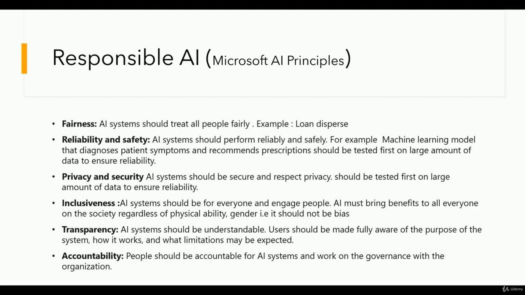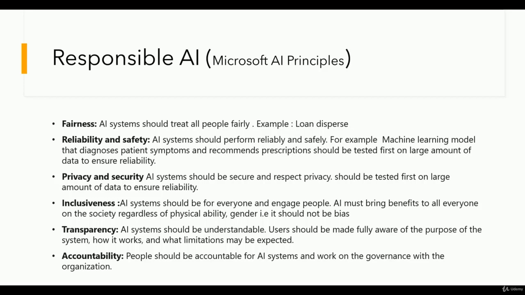It should be reliable and safe. AI systems should perform with reliability and safety. For example, a machine learning model that diagnoses patient symptoms and recommends prescriptions should be tested first on a large amount of data to ensure reliability. Absolutely, because if you give medicines to people based on the AI model, then it might cause harm. So that should be tested first on a very large audience so that it does not cause harm in production. That is, the AI model should be reliable.